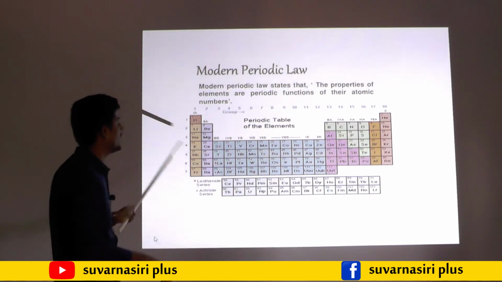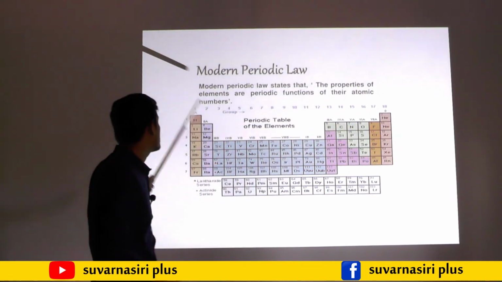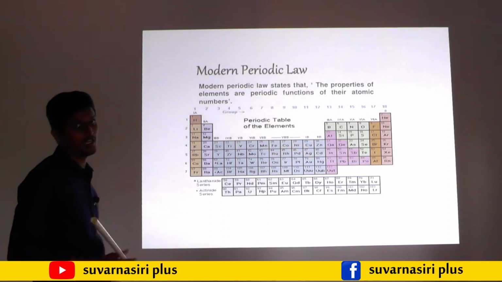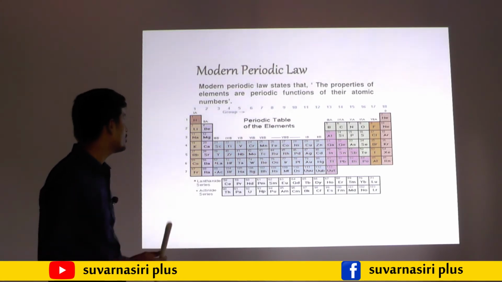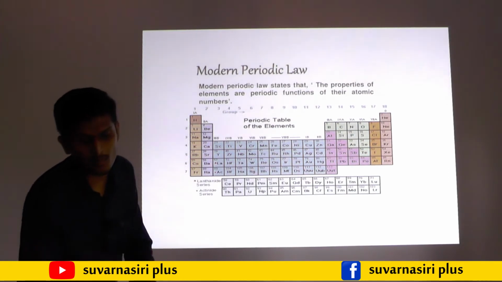You may observe 18 groups and 7 periods are there. 18 groups and 7 periods. So we will move on to the next one. What are periods and groups?